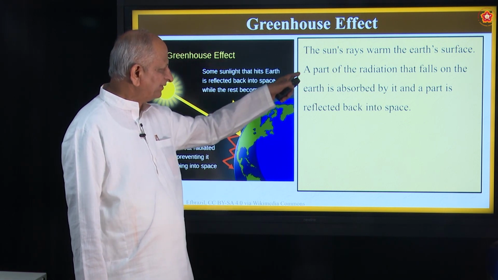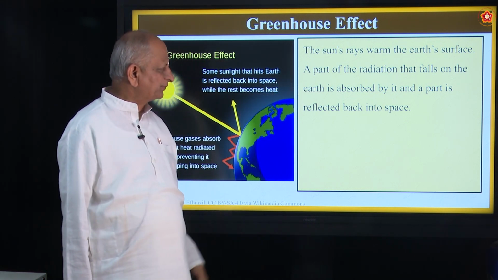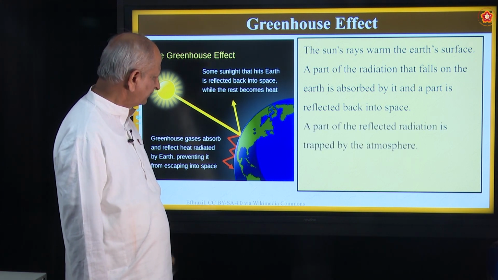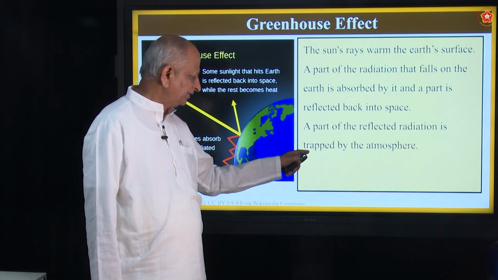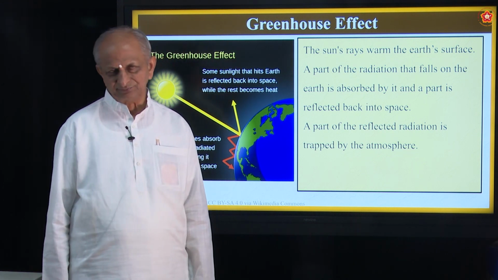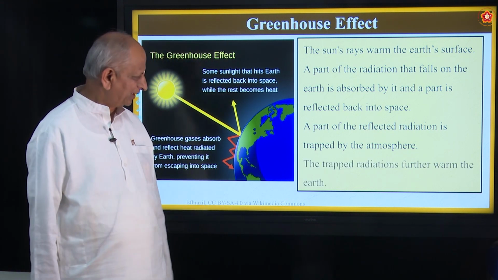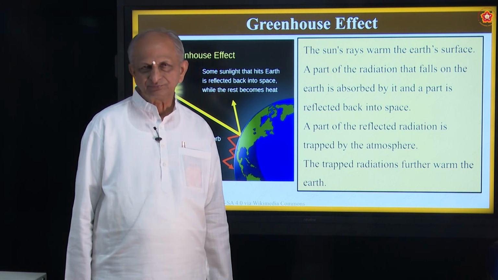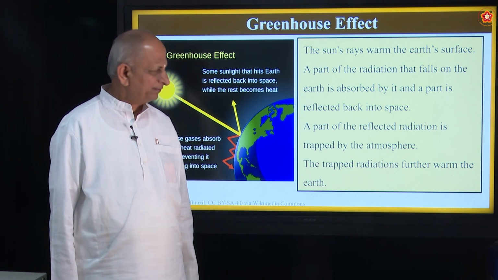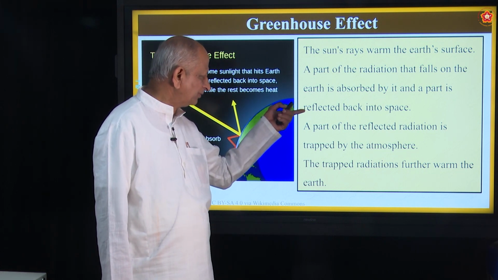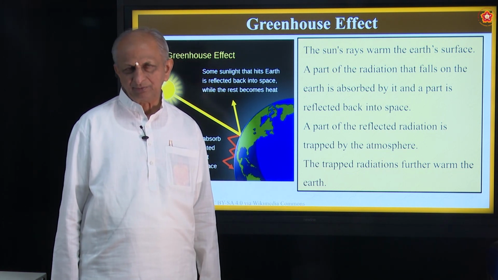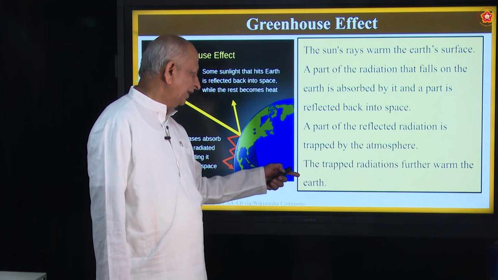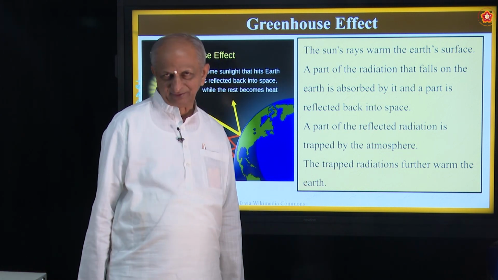A part of the radiation that falls on the earth is absorbed by it and a part is reflected back into space. A part of the reflected radiation is trapped by the atmosphere. Okay? These trapped radiations further warm the earth. So, because of more formation of carbon dioxide, that heats the earth's surface.